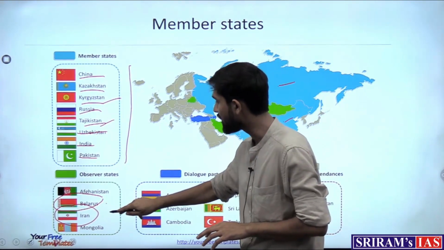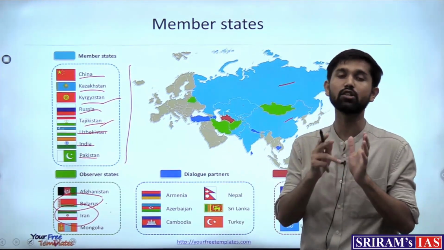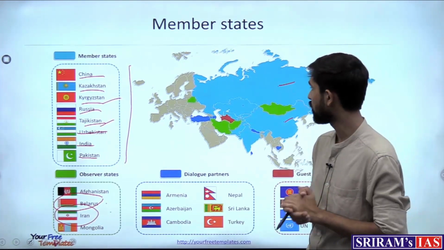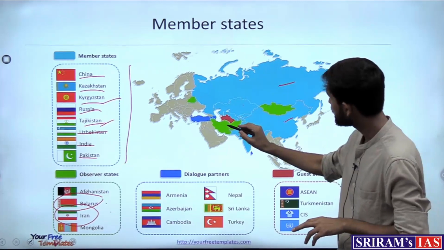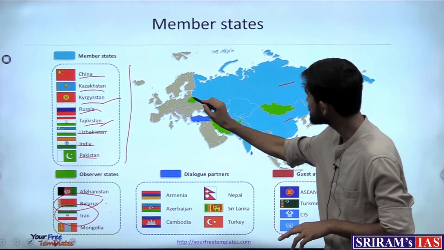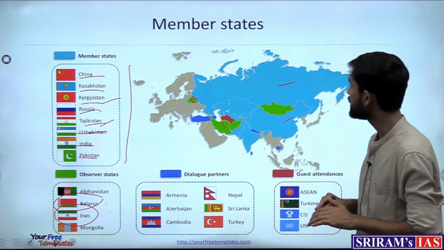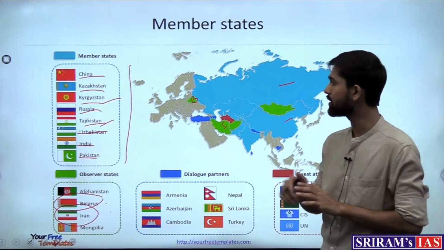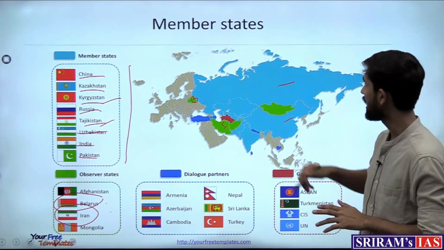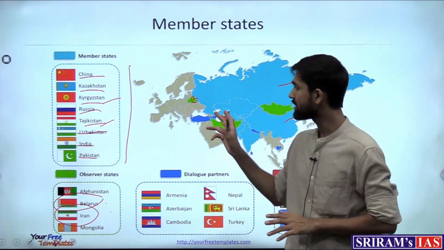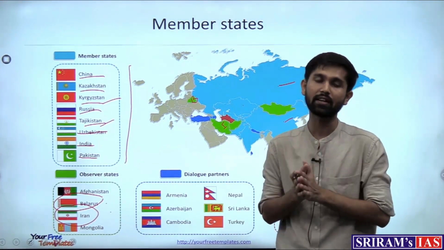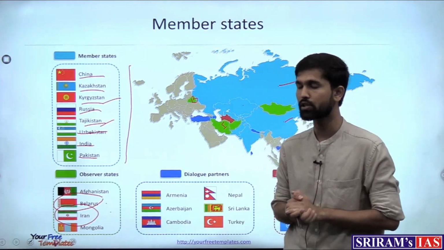Of these, 2 countries, Belarus and Iran, are set to join the Shanghai Cooperation Organization. So we can see the geographical extent of it. This is Iran and this is Belarus. They are countries which are strategically located adjacent to Russia and in the Asian region. That is why these countries are showing keen interest to join the Shanghai Cooperation Organization.